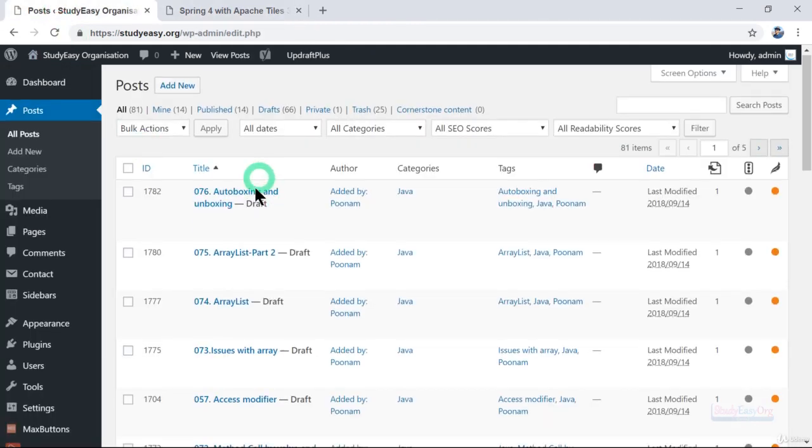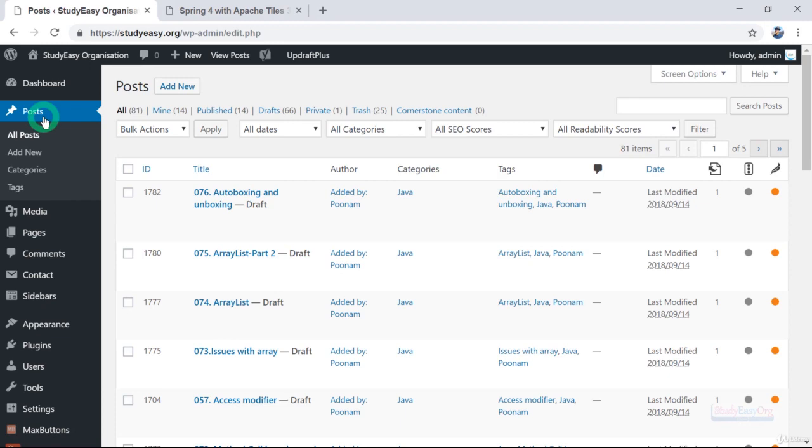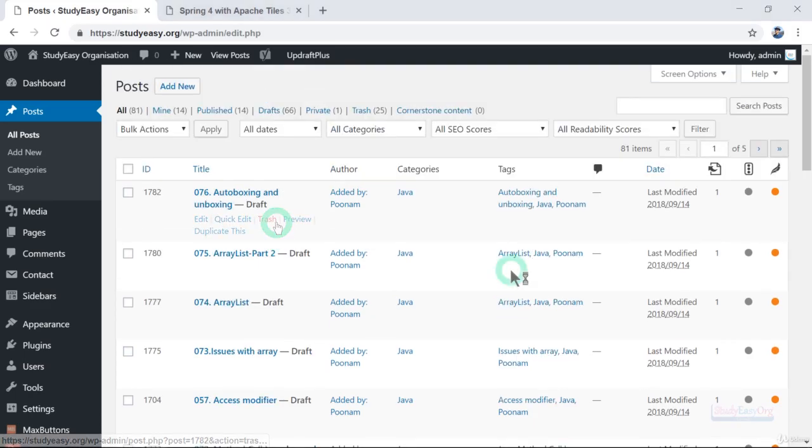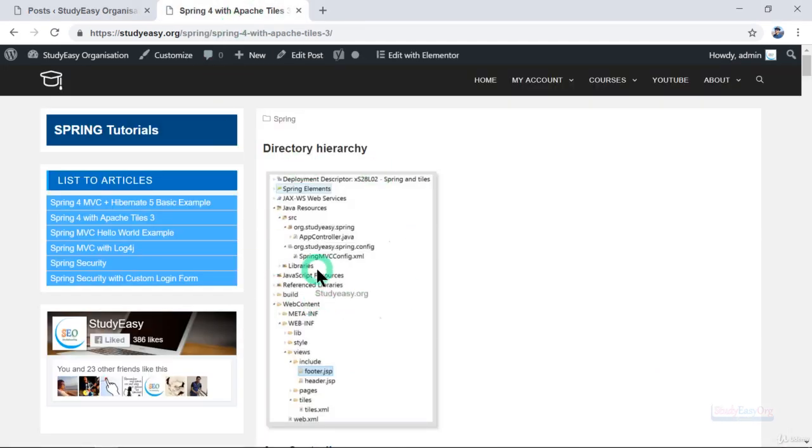Now if I also show you the backend, in here again we can easily see that there are posts, and we are releasing multiple posts on our website, and we are still building our blog website. Now the most important thing is, what is a post? Post is nothing but the actual article which is released on your website, right? So this is very important to understand.